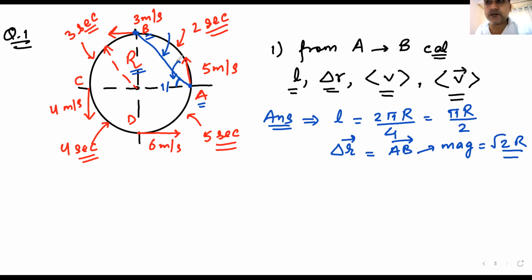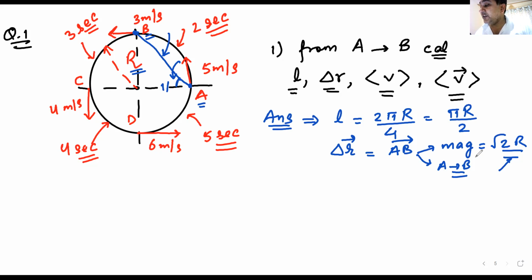Has it stuck somewhere? Are you getting my voice, beta? I am not getting it here. Yes, you can hear my voice, but can you see what I am writing here on the whiteboard? Or is it lagging? Okay, now it is correct.